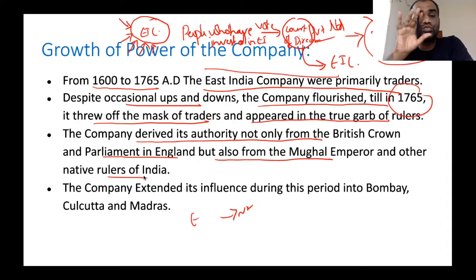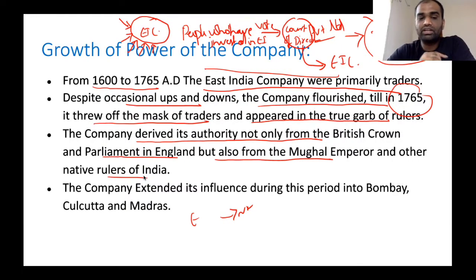Now, this point is very important. This English East India Company not only received royal sanctions from the Queen of England as well as the British Parliament, they also received patronage from Mughal emperors as well as other native rulers in India. Clear? Now, these native rulers of India thought that since this English East India Company, by trading with India, is paying huge amounts of taxes to India and bringing wealth to India, they are yet to realize the dangers of English East India Company. So they thought that since our prosperity is increasing, we might as well allow trade with English East India Company. So they also received patronage from Mughal emperors as well as other native rulers of India.